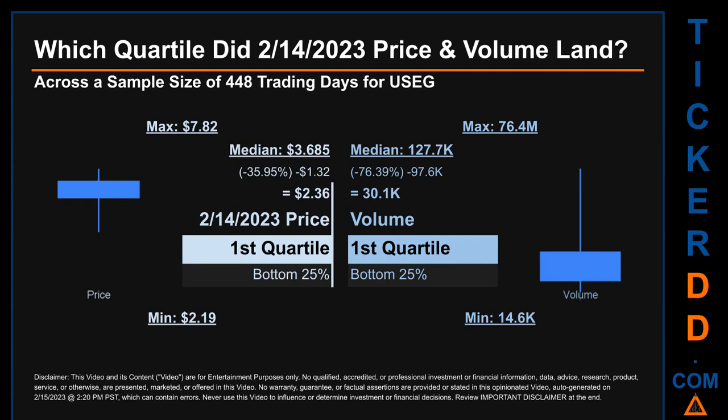Descriptively, USEG has a median price of $3.685. Therefore, February 14, 2023 price was lower from that middle marker by 35.95%. The day's volume of 30.1 thousand was less than the median by 76.39%.